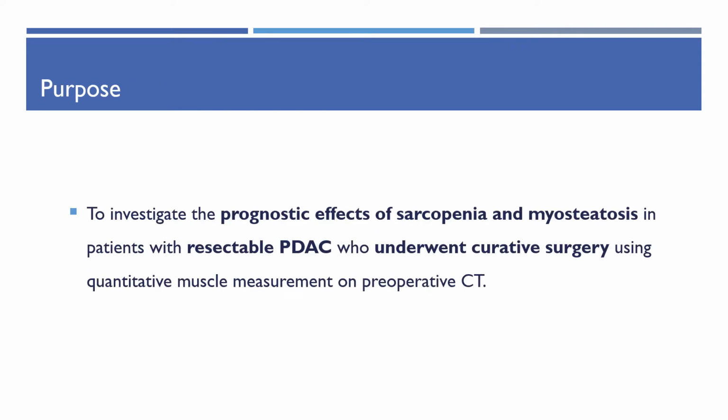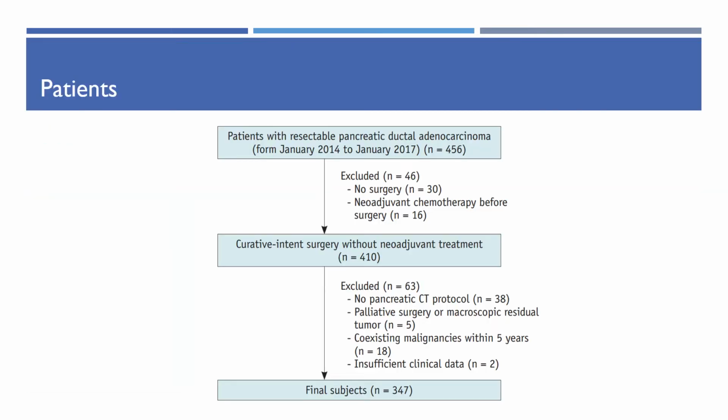The purpose of our study is to investigate the prognostic effects of sarcopenia and myosteatosis in patients with resectable PDAC who underwent curative surgery using quantitative muscle measurement on preoperative CT. This was a retrospective study, and we included patients with resectable PDAC according to the NCCN criteria who underwent curative intent surgery, and after the exclusion, finally 347 patients were included.